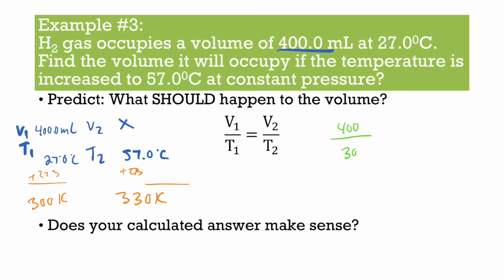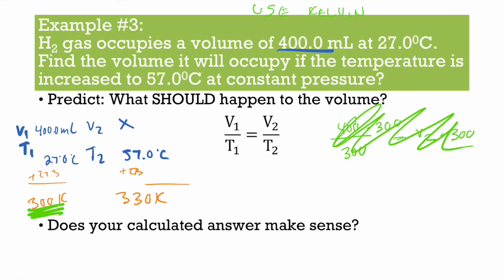Okay, my bad, starting over. We have V1, which is 400, over T1, which is 300K, equals V2 over T2, which is 330K.